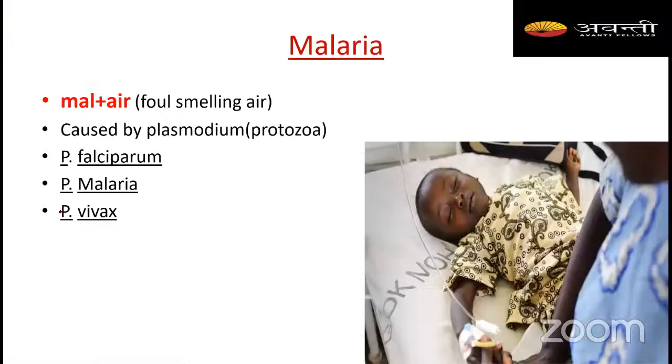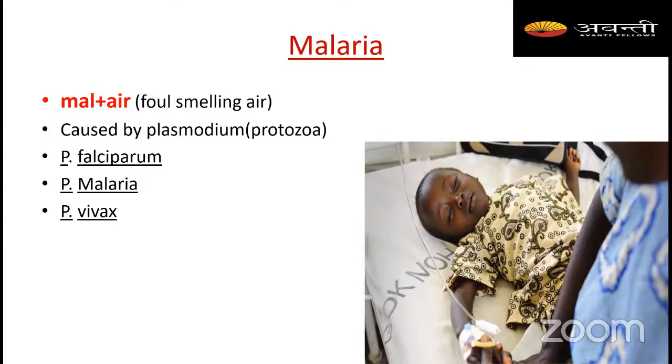So in the last class, we started malaria. How is malaria caused? I told you two scientists, Laveran and Ronald Ross, proved that it is not caused through foul smelling air. Then it is caused by three main species: Plasmodium falciparum, Plasmodium malariae, and Plasmodium vivax.